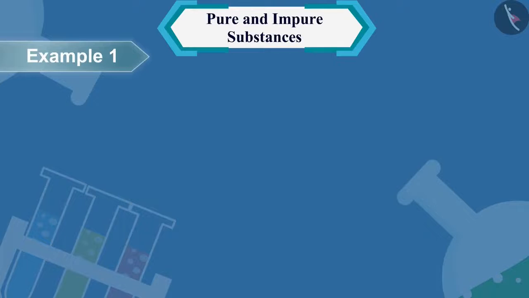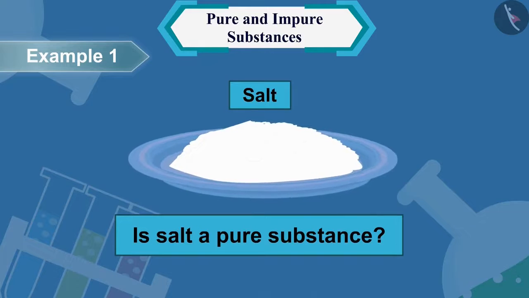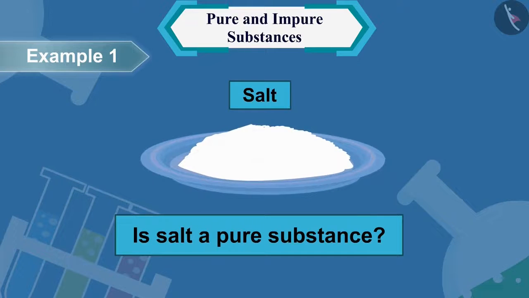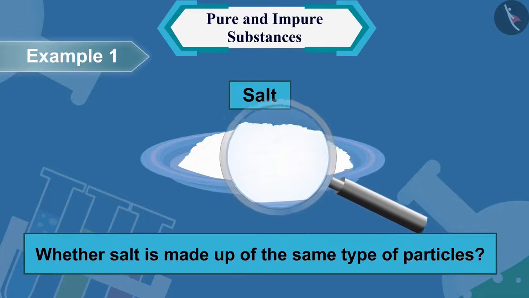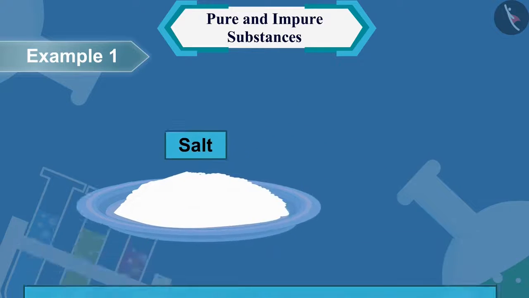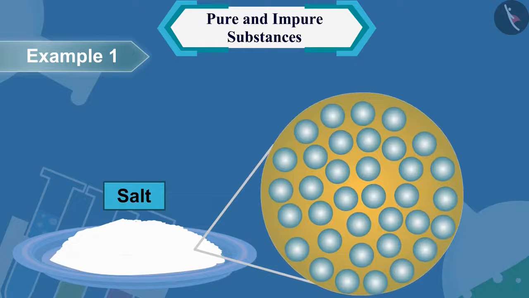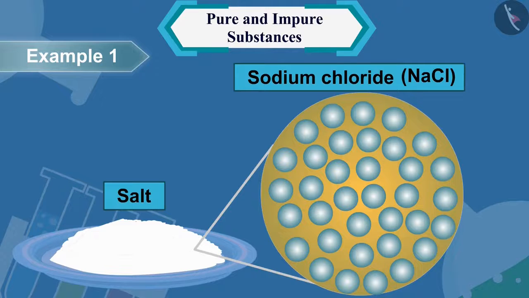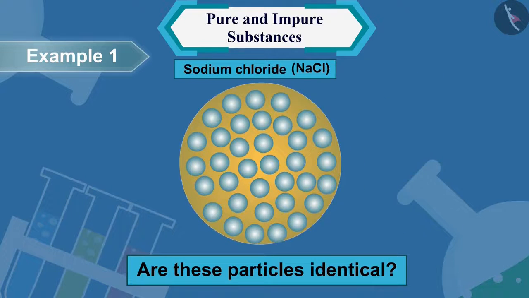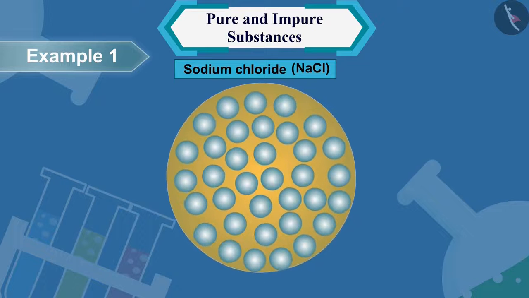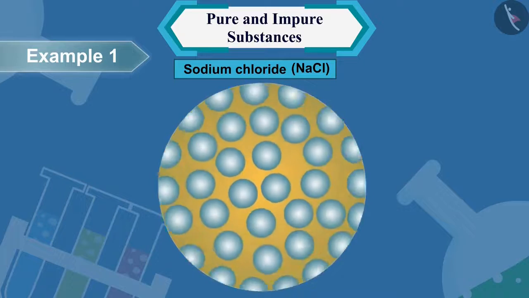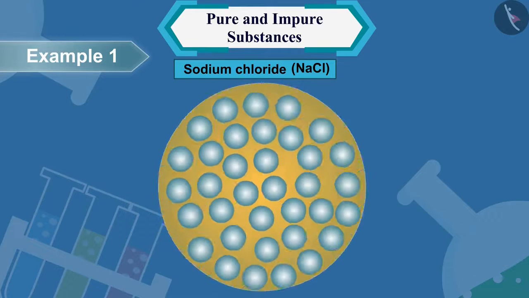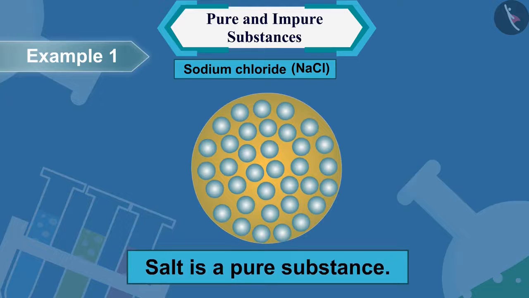Let us take an example of salt. Is salt a pure substance? For this, we will first check whether salt is made up of the same type of particles. Here, you can see the particles of sodium chloride present in the salt. Are these particles identical? Yes. Salt is composed of molecules similar to sodium chloride. Therefore, we can say that salt is a pure substance.